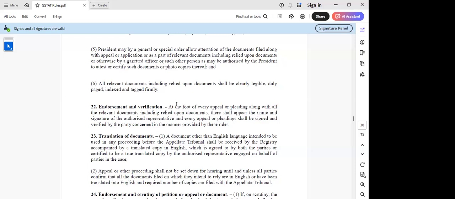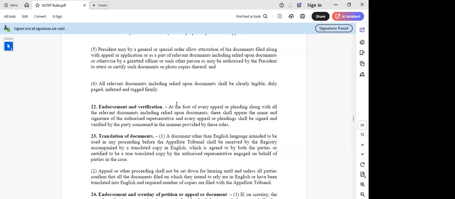But if the taxpayer alone has filed the appeal, then the appeal can be filed without an authorized representative also. In those cases, the authorized representative's signature will not be applicable. If an authorized representative is appointed, then he must also sign. If he is not appointed, then only the taxpayer will sign.